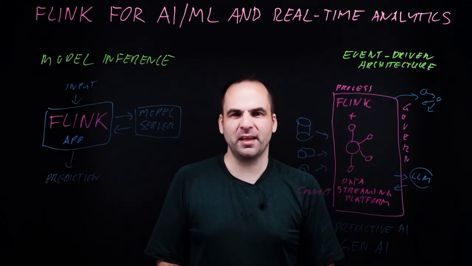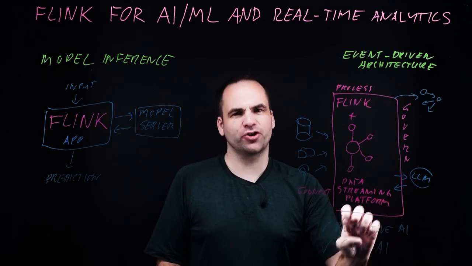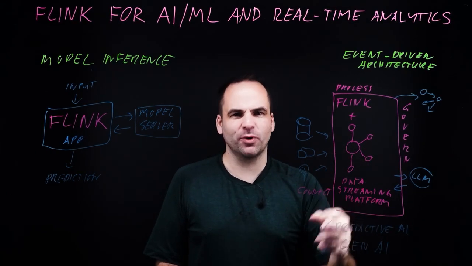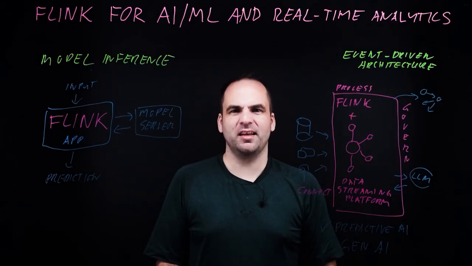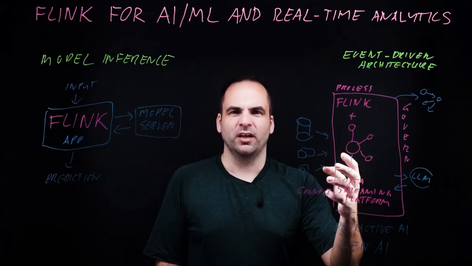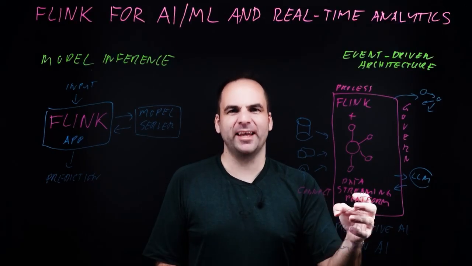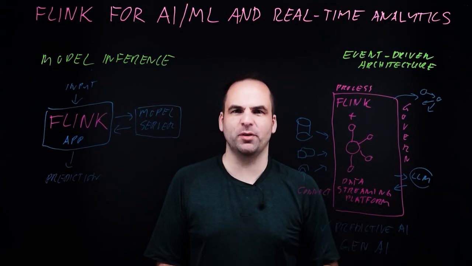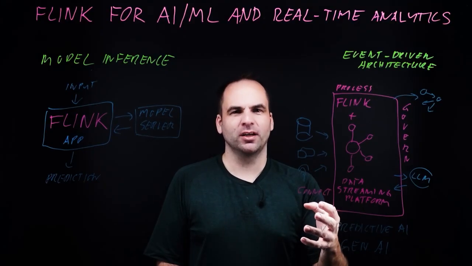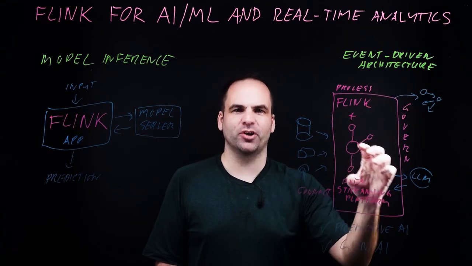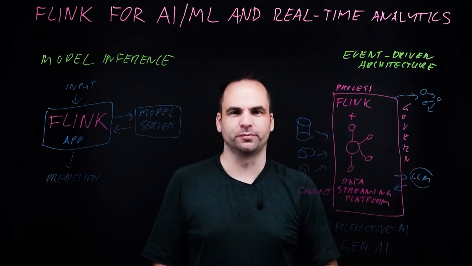And at its core, I said this in the beginning of the video, real-time data beats slow data. And no matter if you use predictive AI or generative AI, think about that. You always need the data up to date. Otherwise, AI is hallucinating. It's sending wrong recommendations or alerts. And this is where data streaming is much, much better than batch and data lake technologies, where the information about predictions often comes too late. And also not in a consistent way, like in a streaming platform. And this is really the real value that a data streaming platform brings, to combine it with any kind of AI or machine learning application or infrastructure.